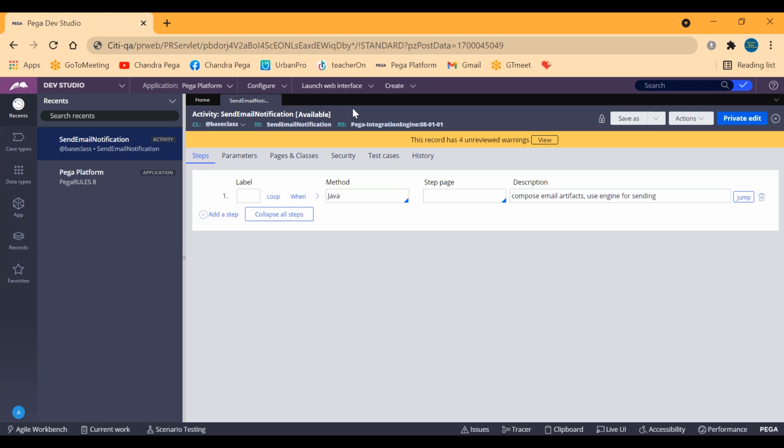Okay, suppose, as I told you, send email notification is one OOTB activity rule. If I want to send one customized mail to a person, then what I'll be doing is making use of this particular activity and passing my email ID, so to whomever I have to send the mail. I'll just be giving the mail and using this activity rule.